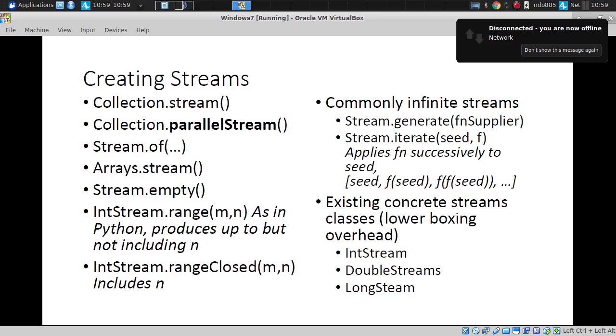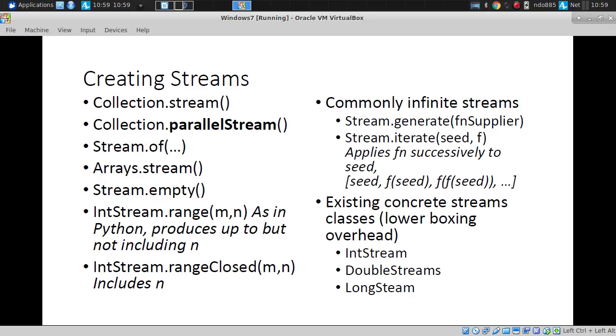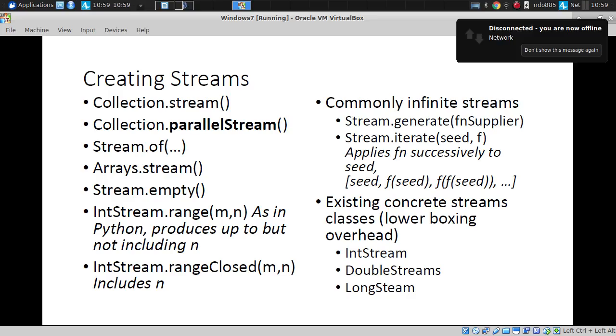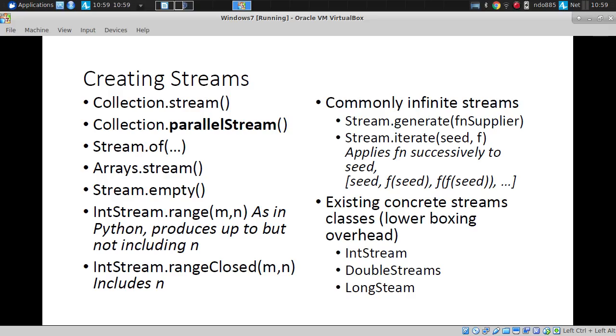So within Java 8, we can take a collection and say, okay, render it as a stream, or even render it as a parallel stream. Parallel stream allows for parallel evaluation, for example, of a map, and partial parallel evaluation of a reduce. You could say I want a stream of a certain value, and we can ask for an empty stream.